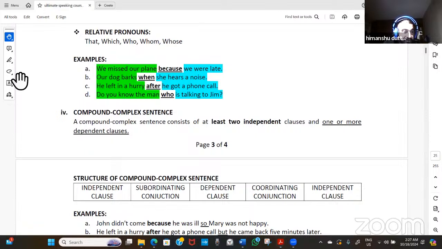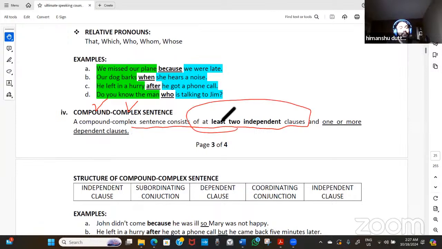Now, the last category, which is actually the combination of two categories of sentences, compound and complex. A compound complex sentence consists of two independent clauses, as in a compound sentence, and one or more dependent clauses.